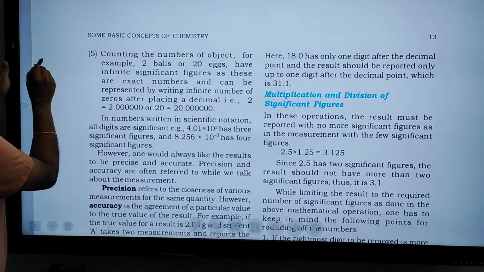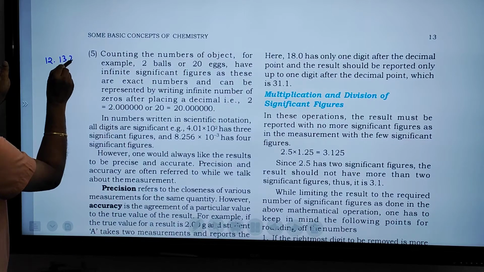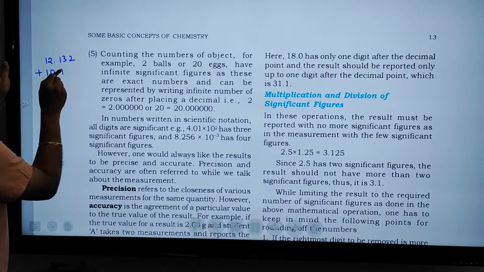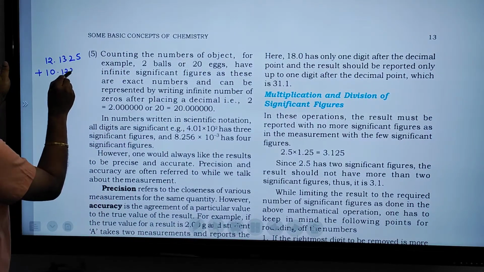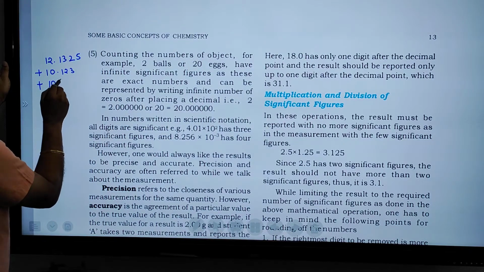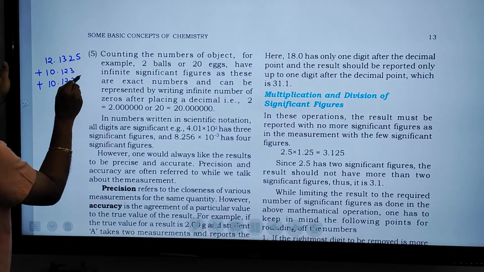Suppose we are having 12.132 plus 10.1325, 12.123 plus 10.123 and 4.